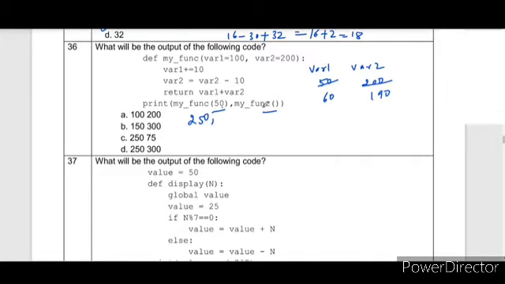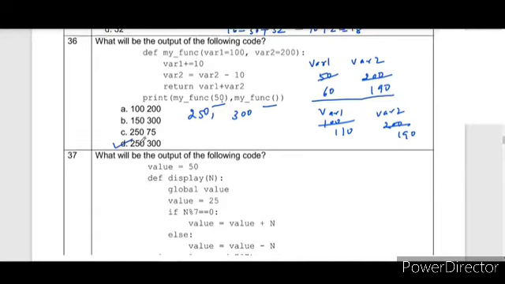Now the next part comes. The second part is my function, where var1 is 100, var2 is 200. It will become 110 and it will become 190. If we add these two, it will become 300. So the correct value printed will be 250 and 300.